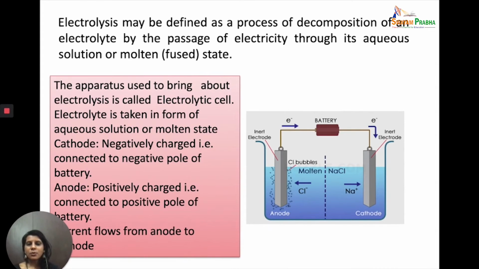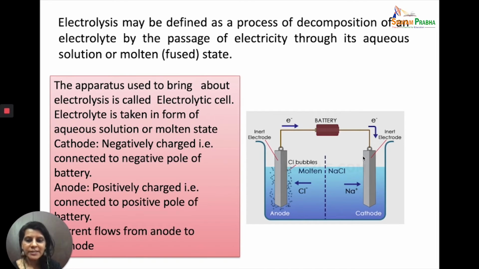Now, just to give you an idea, this is an electrolytic tank, and I have just emphasized this electrolytic tank is also called an electrolysis cell. So this apparatus is an electrolytic cell. Now, electrolyte is taken in the form of aqueous solution or in the molten state. We have a battery. The battery is connected to two rods. One is a metal rod, which is called the cathode. The other is called the anode. So the one which is connected to the positive pole of the battery is called the anode. The one which is connected to the negative pole of the battery is called the cathode.